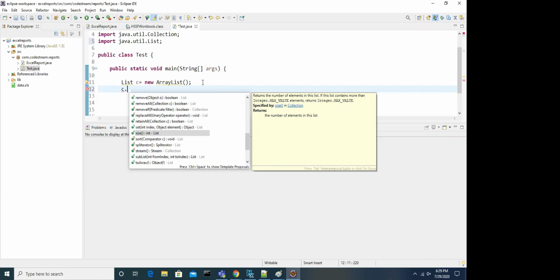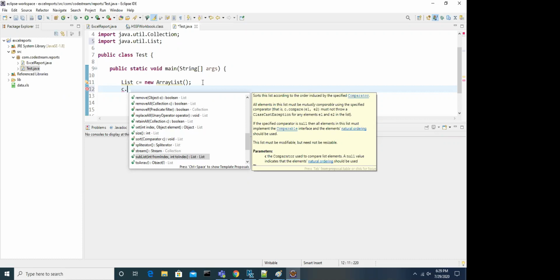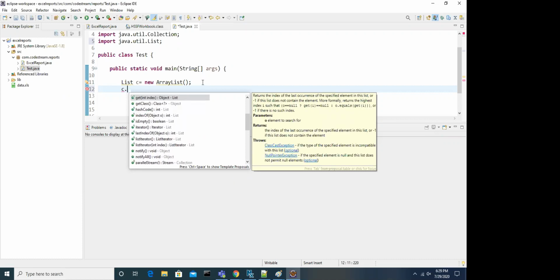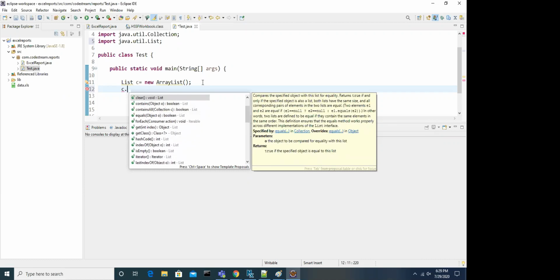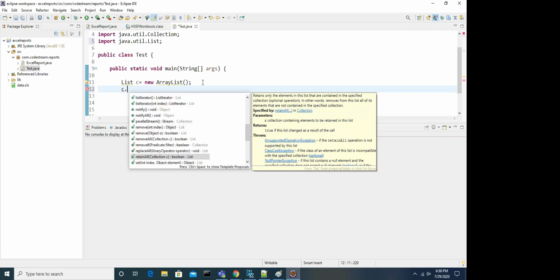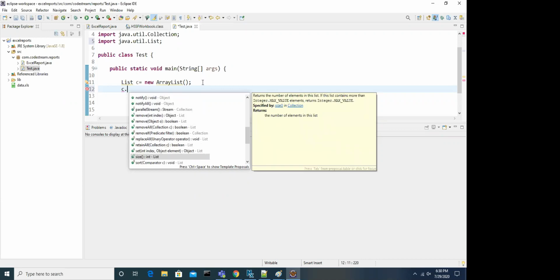Now we have the methods of both List and Collection. You can understand that, guys.